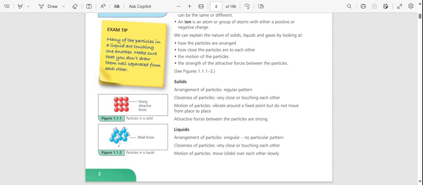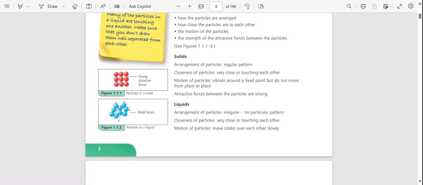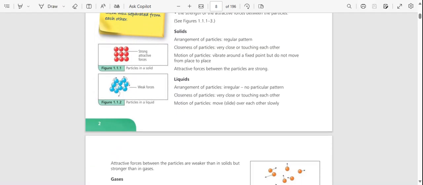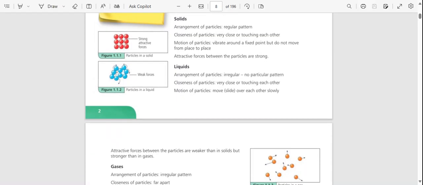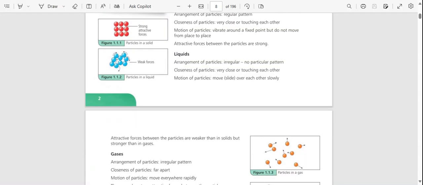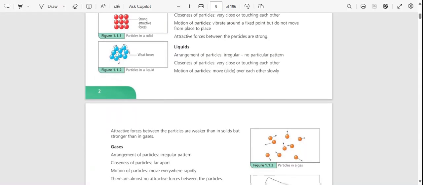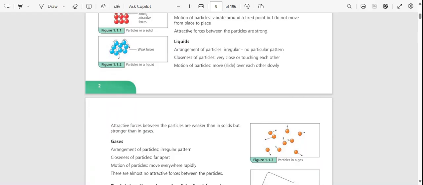We can explain the nature of solids, liquids, and gases by looking at how the particles are arranged, how close the particles are to each other, the motions of the particles, and the strength of the attractive force between the particles. So we have solids: arrangement of particles, regular pattern; closeness of particles, very close or touching each other. Motion of particles, vibrate about a fixed point but do not move from place to place. Attractive forces between the particles are strong.